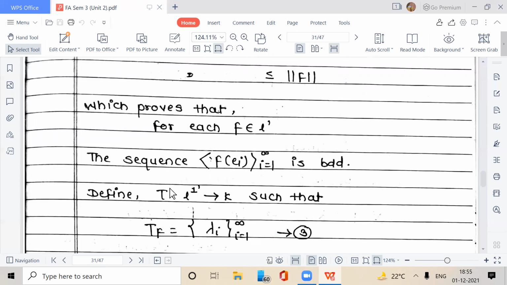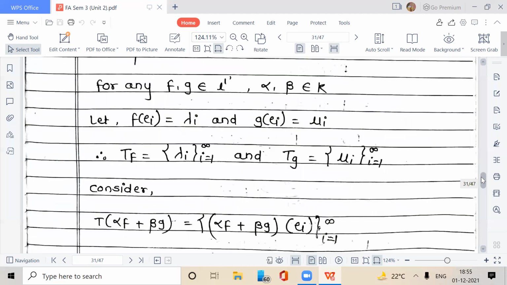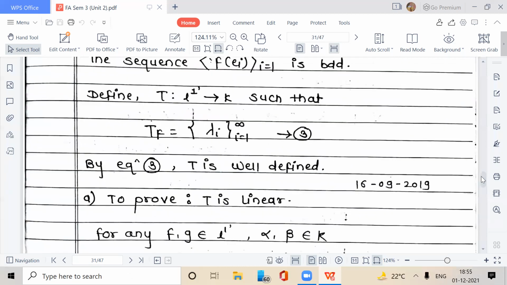Now we define a function T from L1 dash to K such that T of f, for any element f in L1 dash, that is the dual space of L1 which contains bounded linear functionals, the image of f under T is equal to lambda_i, i equal to 1 to infinity. Give this equation number 3. T is well defined.